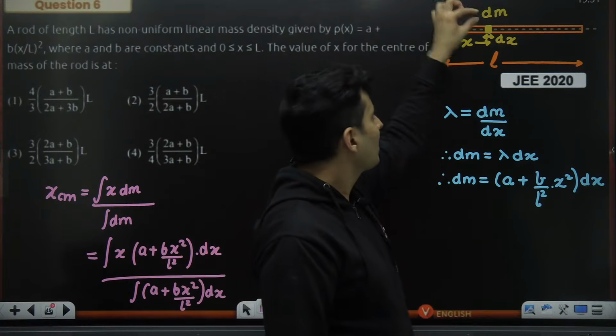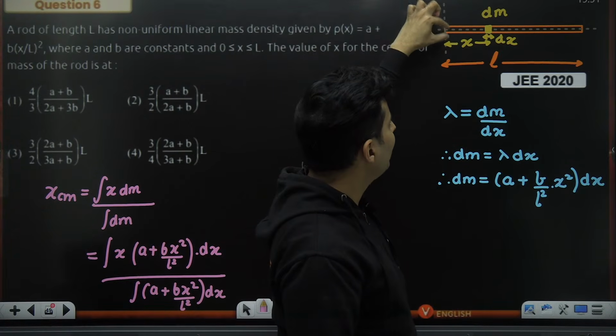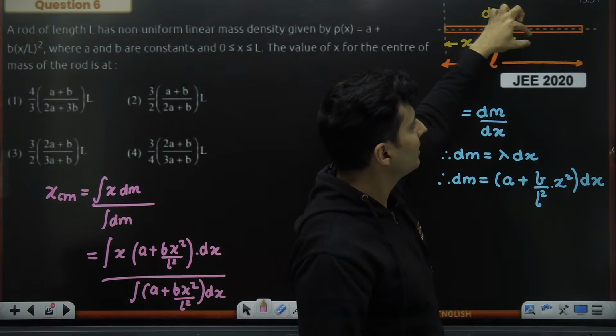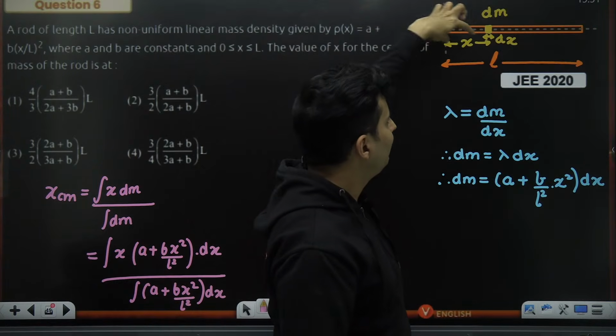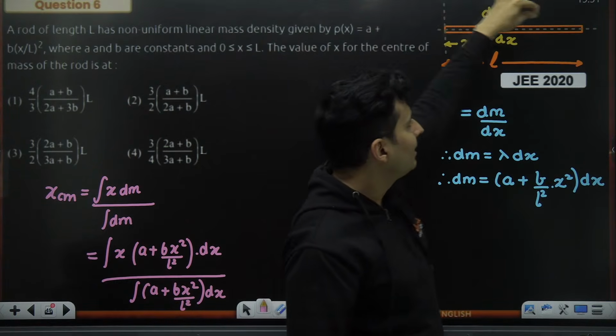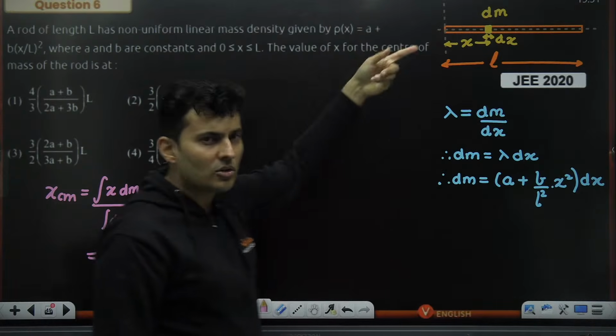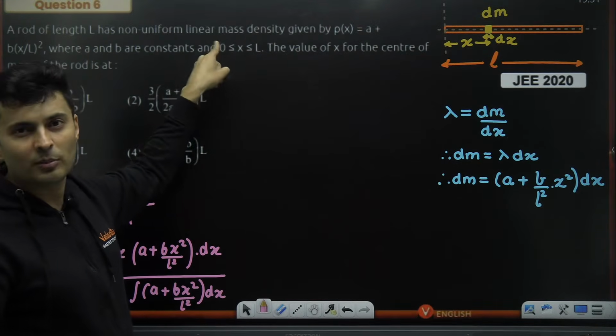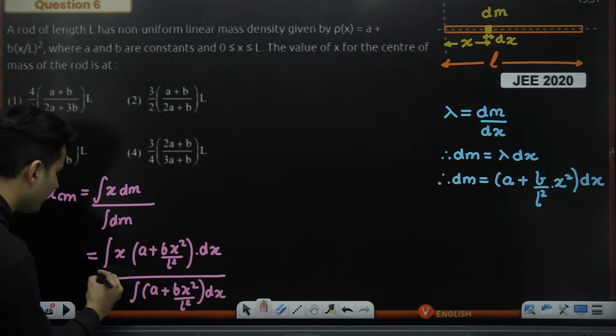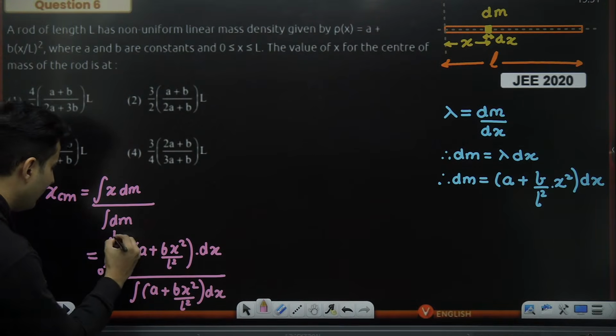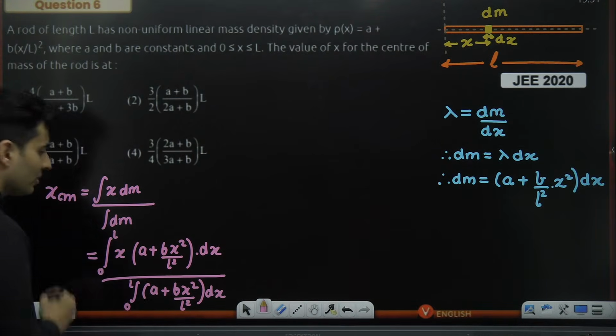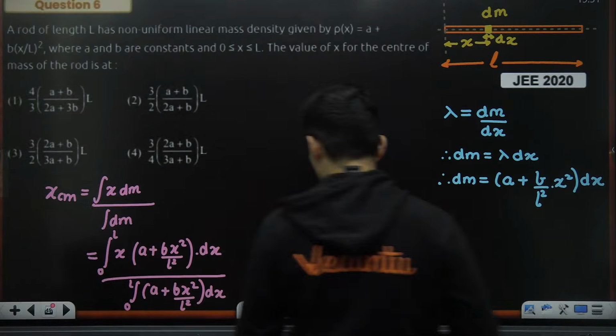Look over here. My first mass will start here. I will take all the slices from here till the very end. So the first x coordinate will be 0 and the last will be L. And it's also kind of obvious from this particular information. These are the limits of the integration. So 0 to L and 0 to L. So we have to be a little bit careful while doing this integration.